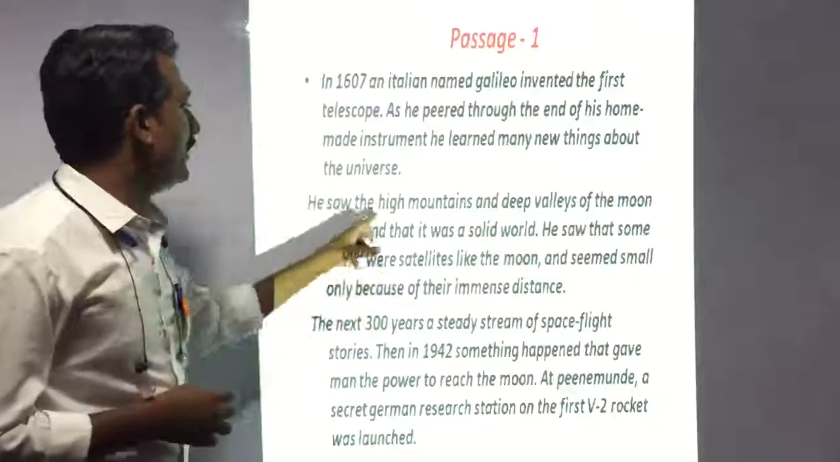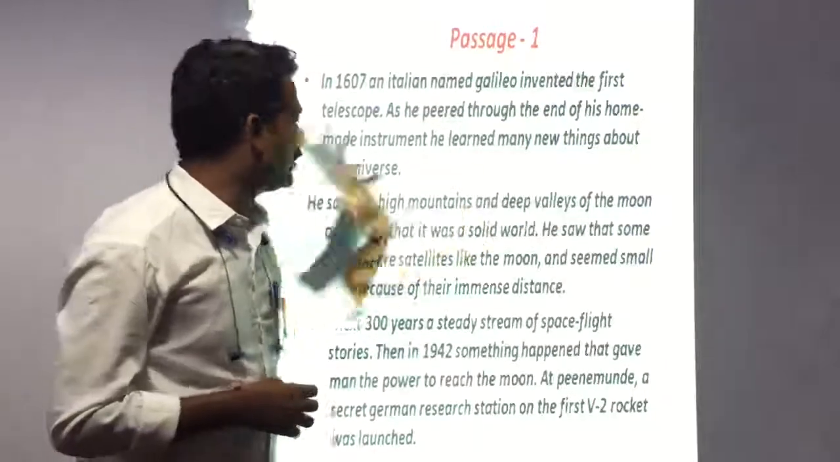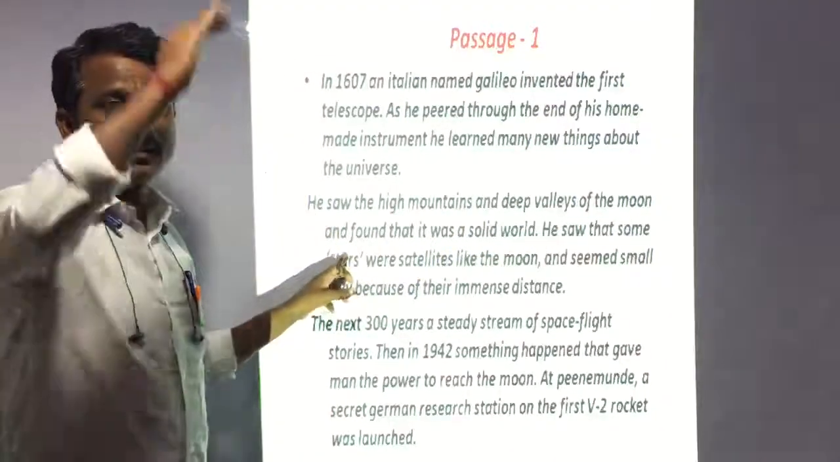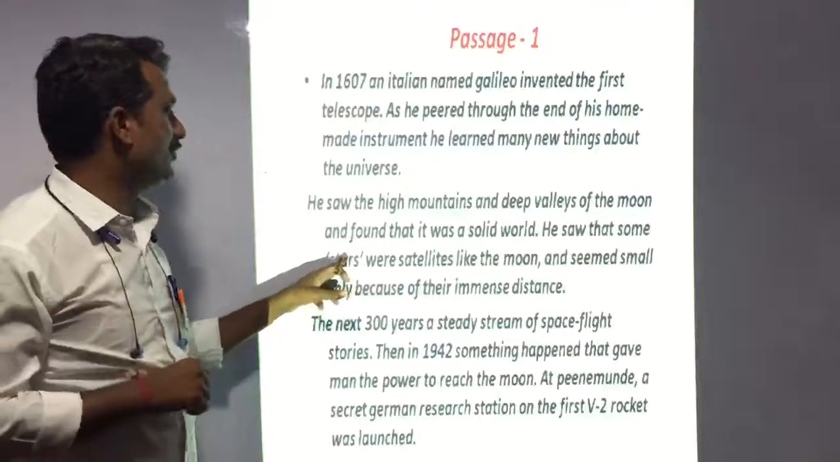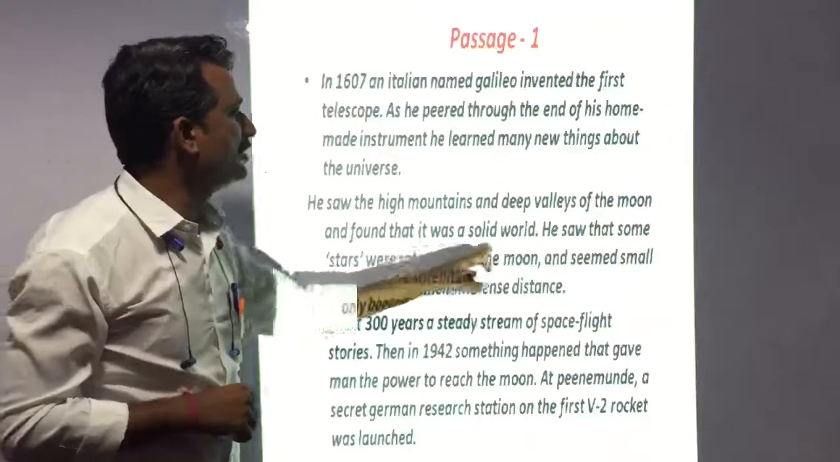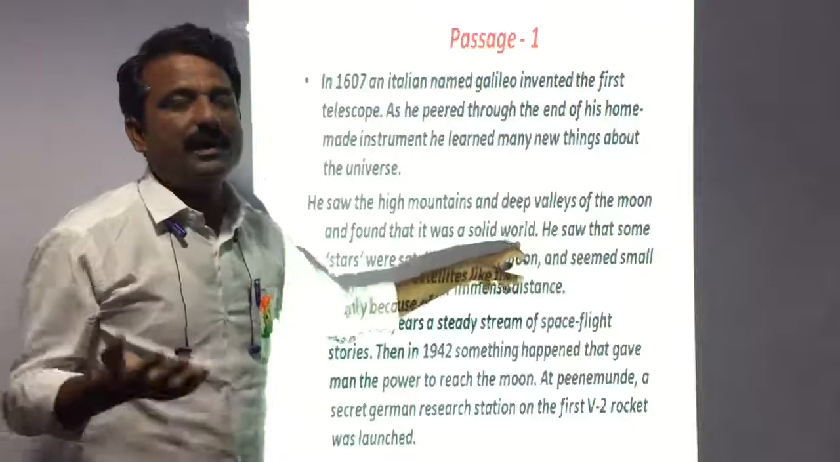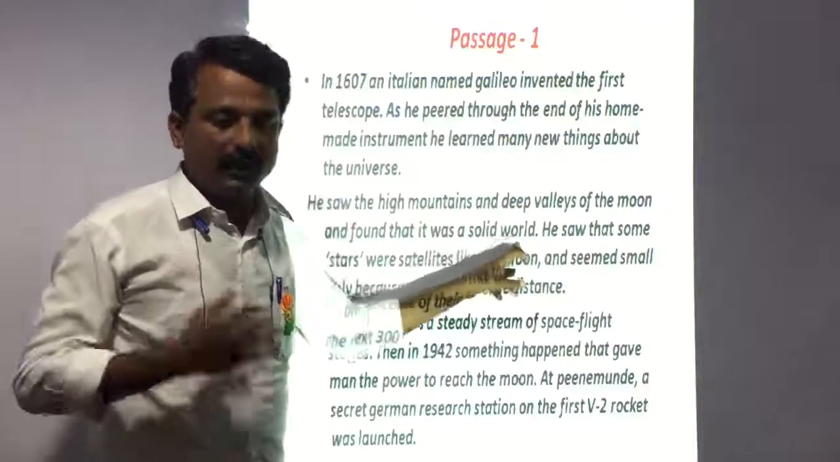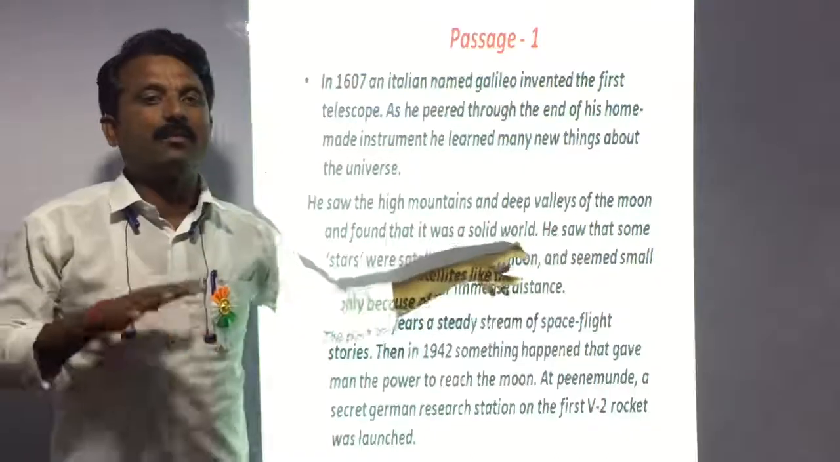He saw high mountains and deep valleys on the moon. That it was a solid world. It means he realized, he understood what we all now know about the moon.